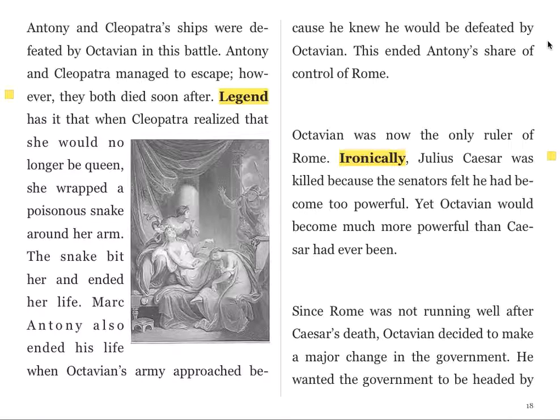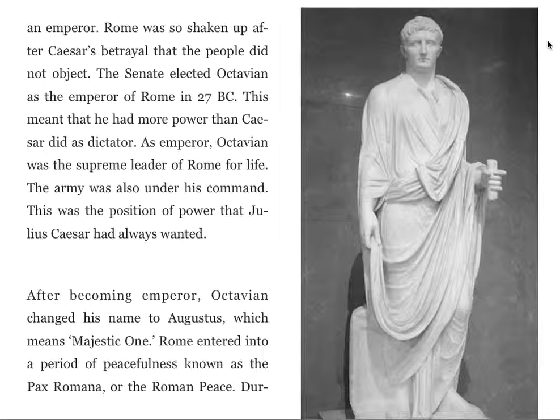Ironically, Julius Caesar was killed because the senators felt he had become too powerful. Yet Octavian would become much more powerful than Caesar had ever been. Since Rome was not running well after Caesar's death, Octavian decided to make a major change in the government. He wanted the government to be headed by an emperor. Rome was so shaken up after Caesar's betrayal that the people did not object. The Senate elected Octavian as the emperor of Rome in 27 BC.